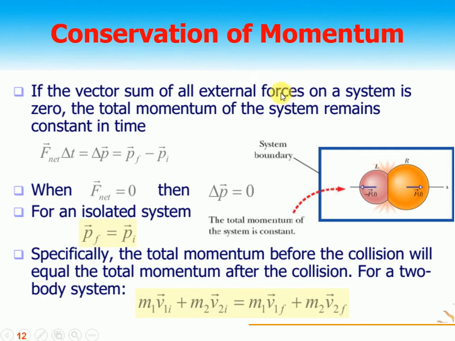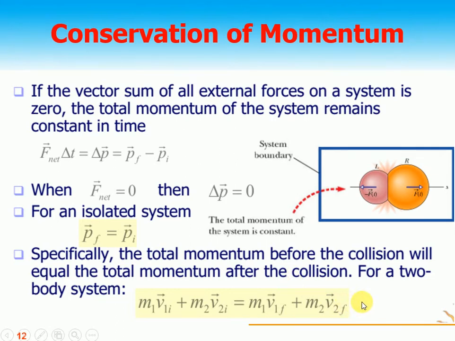We have discussed already that for an isolated system, if the collision is elastic, the momentum before collision is equal to the momentum after collision. m1 v1i is the initial momentum of body 1, m2 v2i is the initial momentum of body 2. This sum is the momentum of the system. Similarly, m1 v1f is the final momentum of body 1, and m2 v2f is the final momentum of body 2, and the sum on the right side gives the momentum of the system after collision.